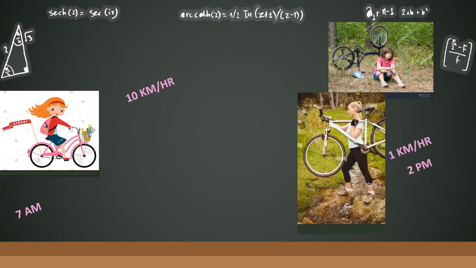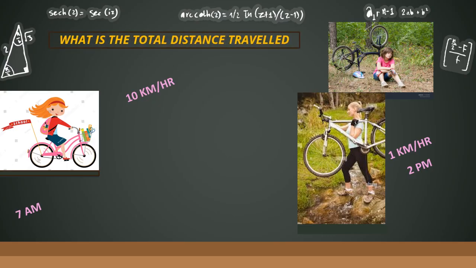So I'm just waiting there for help for almost 1 hour. Nobody came. So I took my cycle, carrying it all the way back home, and I came back at 2 p.m. My walking speed is 1 kilometer per hour. So the question here is, what would be the total distance that I had traveled? Okay, you can just pause the video, think for a while, and check your answers.